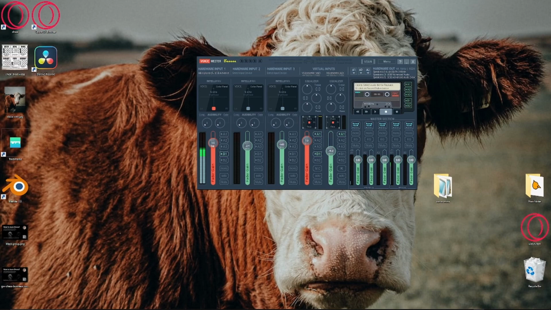But this little thing right here will control the volume of your microphone. For hardware input 2 and 3, you need to set this to nothing and no device. For this, you need to set both of these to A1, and then you set this one to B1. And then in the top right here, you'll see A1, A2, and A3.